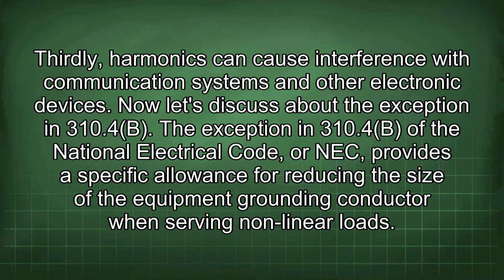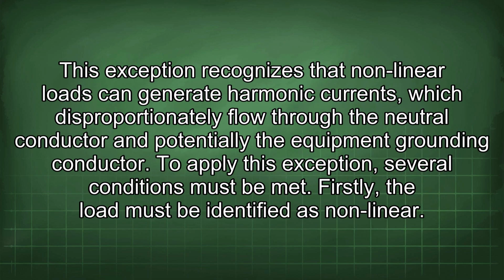Now let's discuss the exception in 310.4b. The exception in 310.4b of the National Electrical Code, or NEC, provides a specific allowance for reducing the size of the equipment grounding conductor when serving nonlinear loads. This exception recognizes that nonlinear loads can generate harmonic currents which disproportionately flow through the neutral conductor and potentially the equipment grounding conductor. To apply this exception, several conditions must be met.